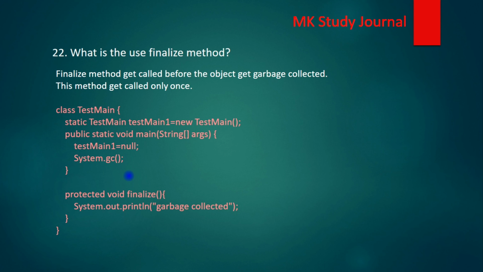In this example, we create a simple object and call System.gc, and inside the class we are overriding this method, protected void finalize, and here we are simply printing "garbage collected".